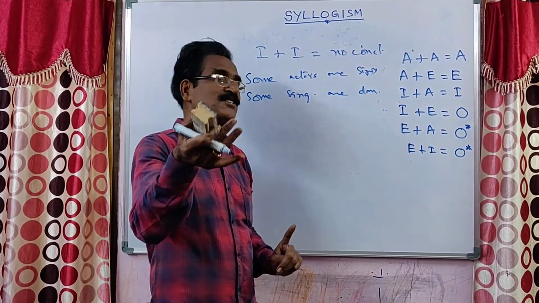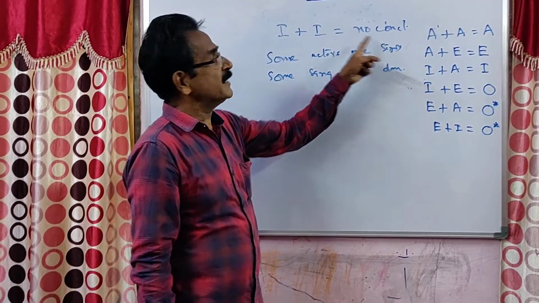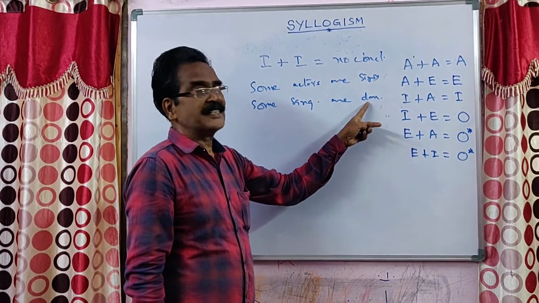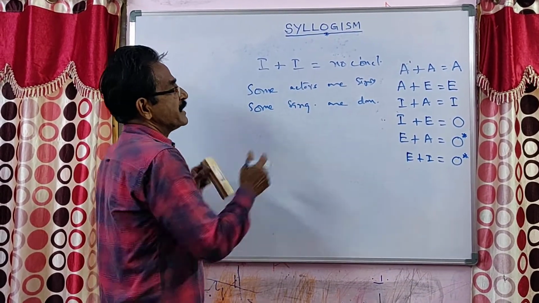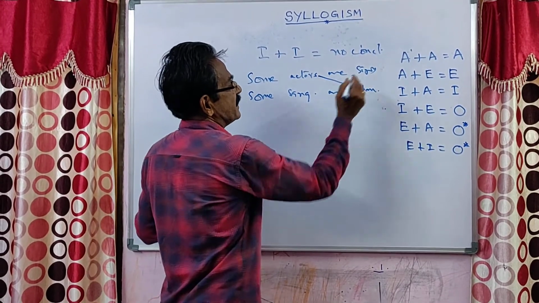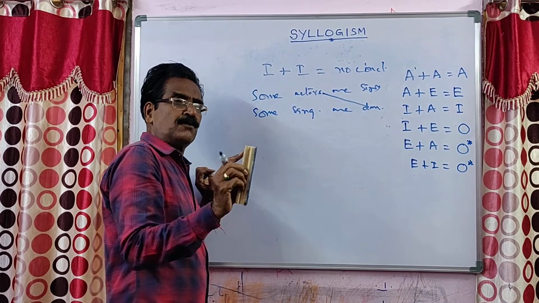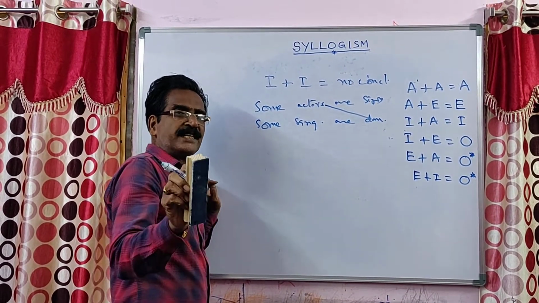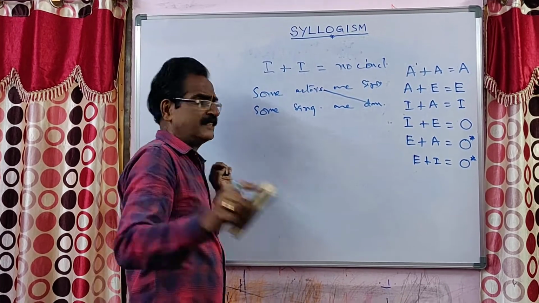Of course, you can have conversions. Some actors are singers means some singers are actors. Some singers are dancers means some dancers are singers. So there is no conclusion between actors and dancers, absolutely no conclusion. Any conclusion you can categorically dismiss. You will not verify by drawing Venn diagrams like that.